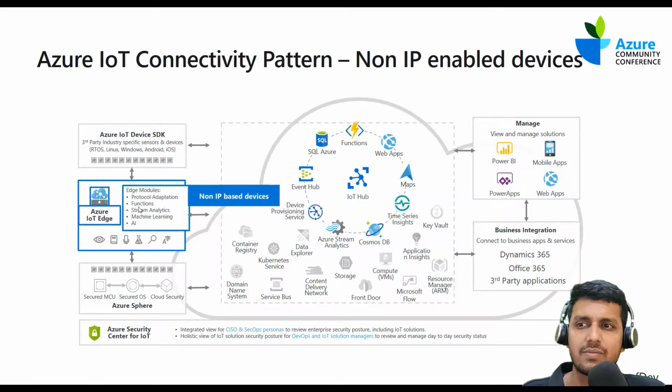And as you could see, you would be able to build and run a different set of modules, one being protocol adaptation, right? Like I said, these devices don't talk HTTP because these are specific industry-built applications which talk very legacy protocols. Now we could build a C# or Java application that can do the protocol transformation, right? As well as you could run a Stream Analytics job or a machine learning Docker container on these devices. So that's Azure IoT Edge.